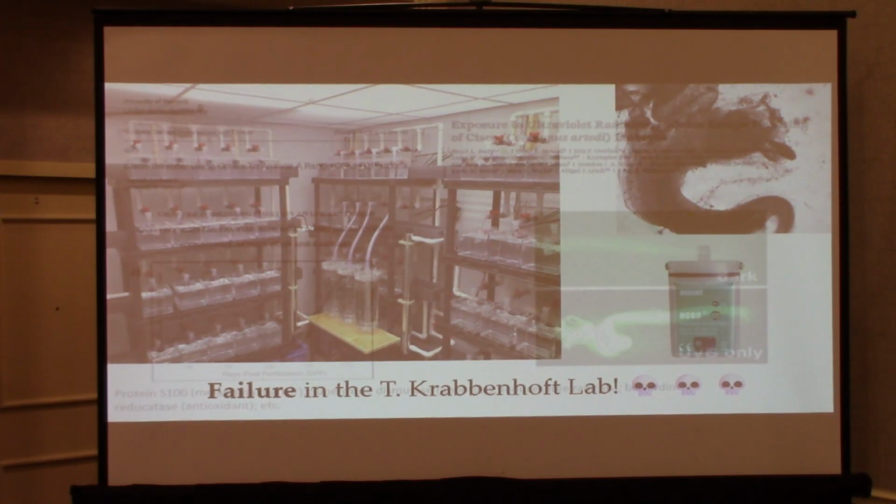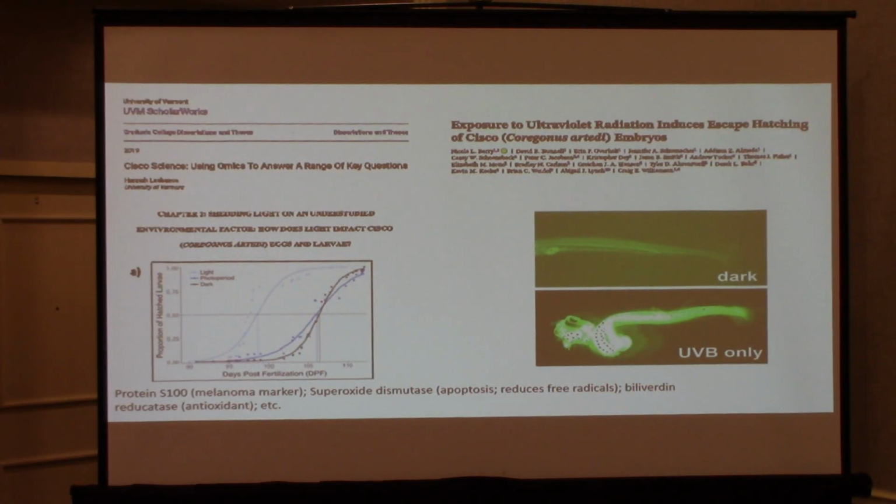And the reason I should have known it was that a couple of years prior to this, I had worked with one of Jason Stockwell's master's students, Hannah LaChance, who did this really cool study in her master's on light impacts on Ciscoes. And if you raise them under strong light conditions, they hatch early, and there's some downstream impacts. Hannah did some really cool transcriptome work and found that some of the genes that are really impacted by too much light are things like melanoma markers and other antioxidants and things that look like the fish is undergoing stress. So she actually found the genes that are impacted by this, and it shows that there's some damage occurring.